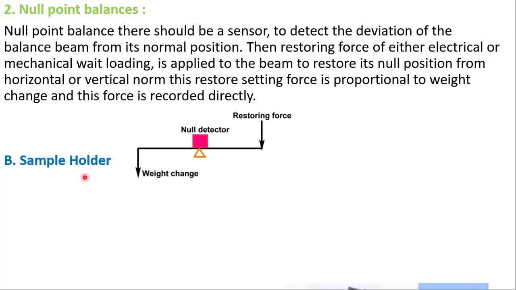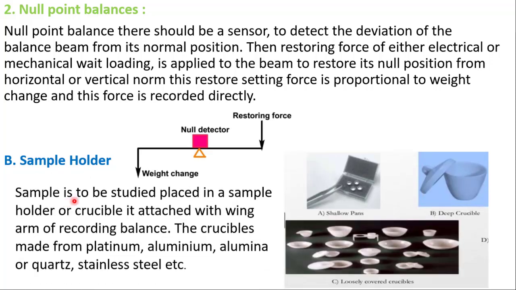Sample holder. The sample to be studied is placed in a sample holder or crucible. It is attached to the wing arm of the recording balance. The crucibles are made from platinum, aluminium, alumina or quartz, stainless steel, etc. The crucibles may be of the following types: shallow pans, deep crucibles, and loosely covered crucibles.